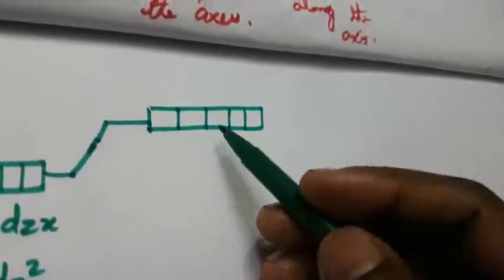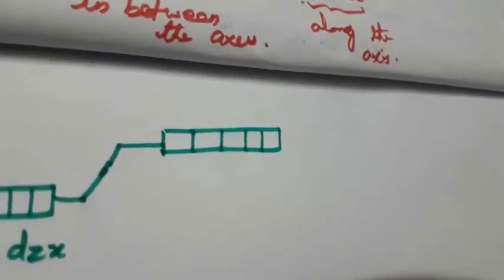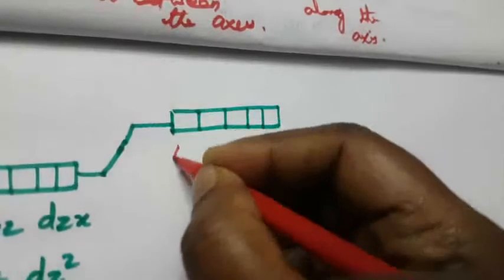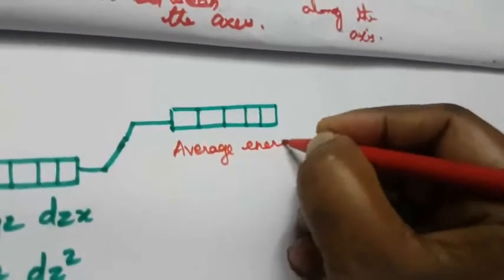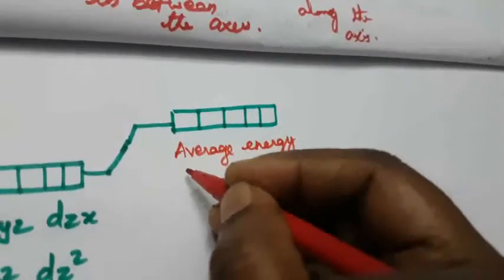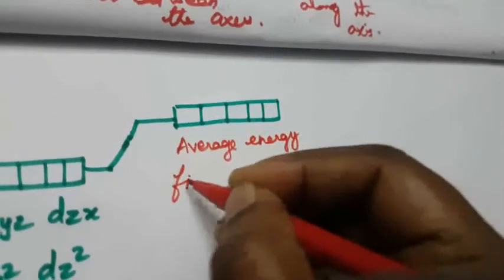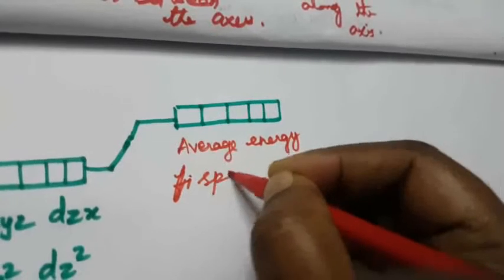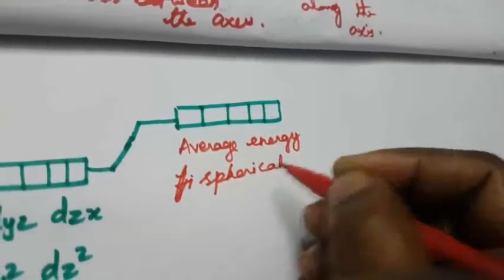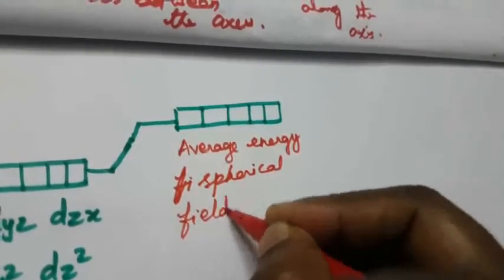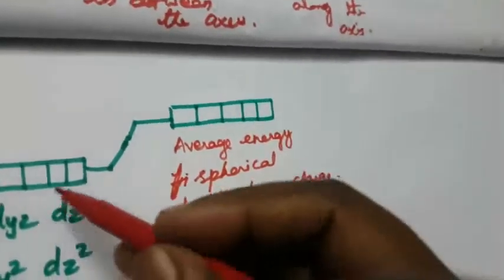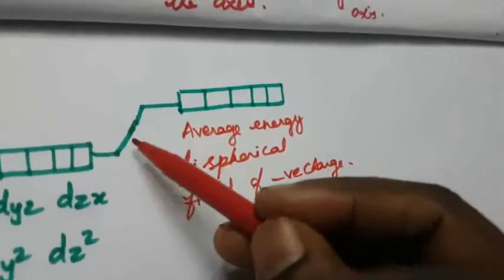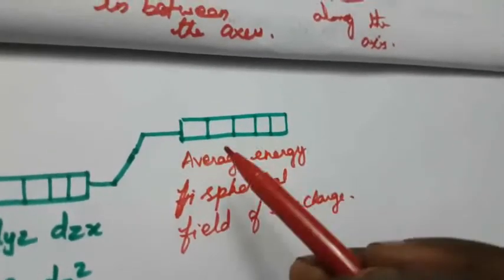So that is the average energy of the spherical field of negative charge. The repulsive force will increase, and the energy will be lifted with a slight energy change.